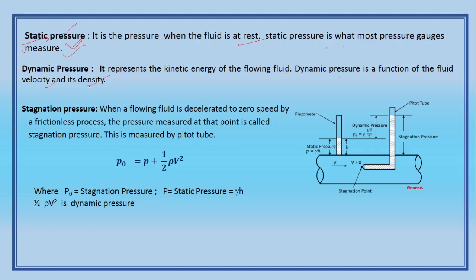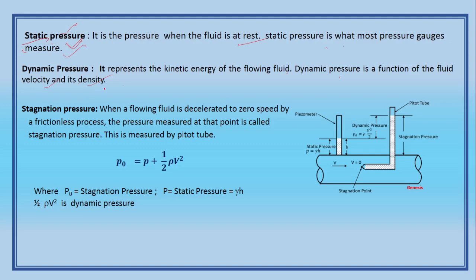Students, you have to take care about the difference. Static pressure is the pressure when the fluid is at rest. Dynamic pressure is the pressure when the fluid is in motion. If the fluid is in motion, it will have a velocity and a density.